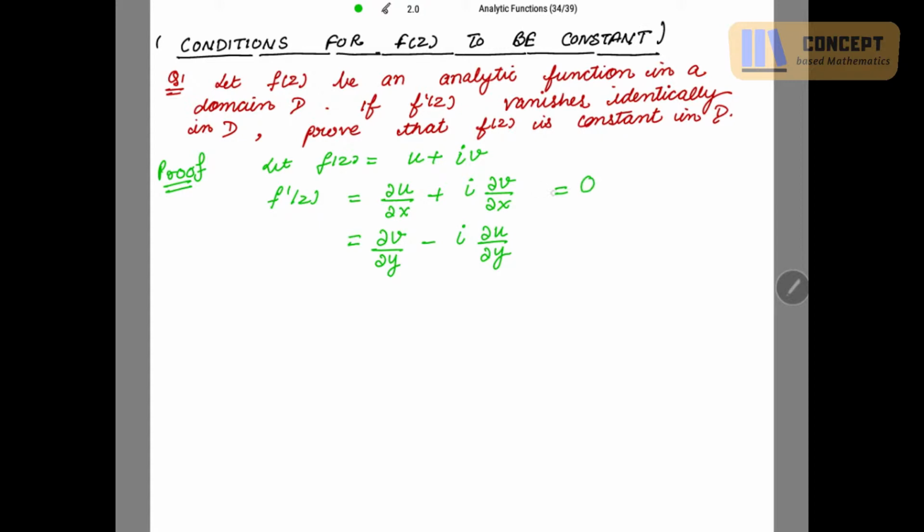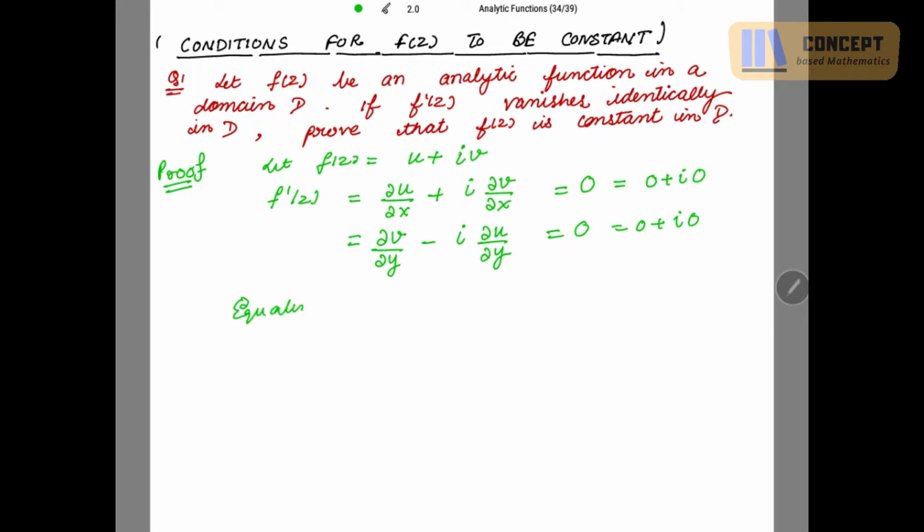That is, this equation is also 0 and this equation is also 0. Now, if you look at this 0 as 0 plus iota 0 and equate the real and imaginary parts in both the equations, you will be getting,